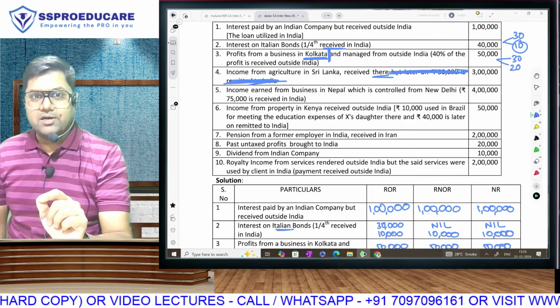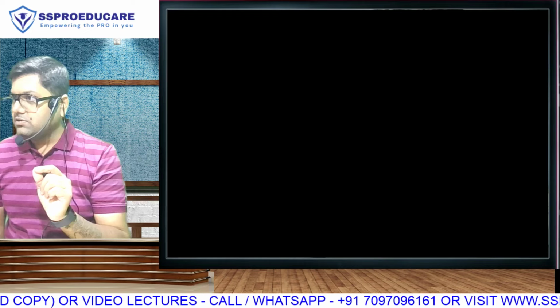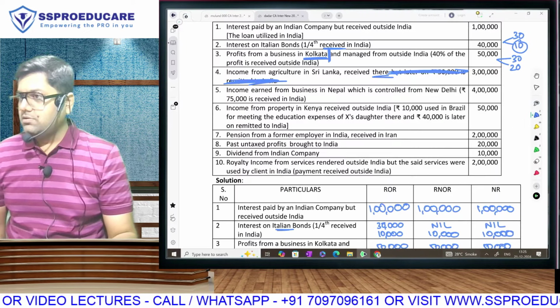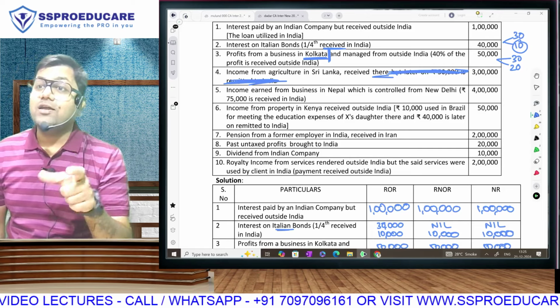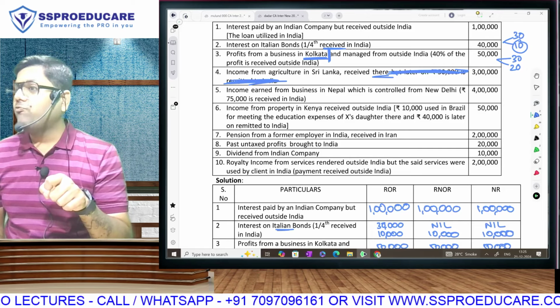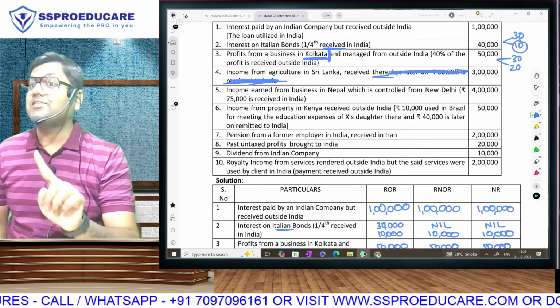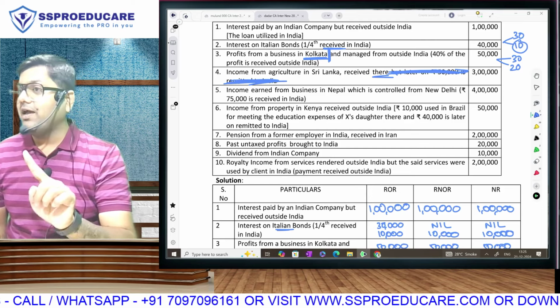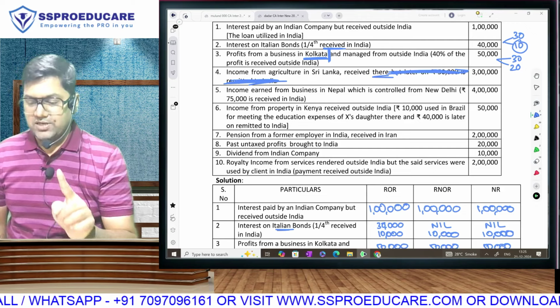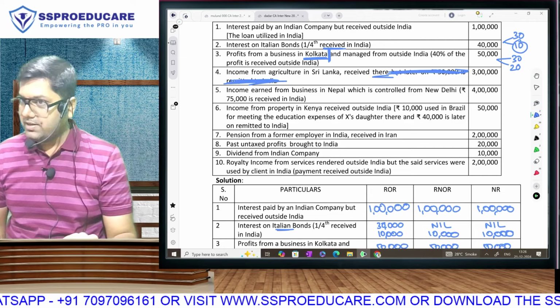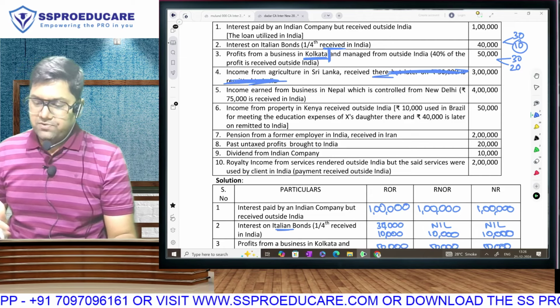Once it is foreign income, for non-resident 0, not controlled from India. So for RNOR 0, but for ROR it will be taxable even if it is foreign income. And that anxiety, sir, but it is agriculture. Sir, agriculture is exempt only if in India. Agriculture is taxable if it is done outside India. So ROR 3 lakh, RNOR and NR 0, 0. Is this clear, everyone? Fantastic.